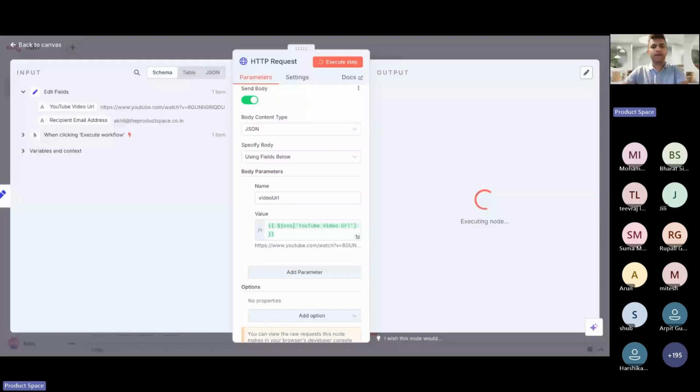This is working for me. Okay, once everything is set, then you can click on execute step, right? And here it'll give you the entire transcript. Let's wait for it to act on.